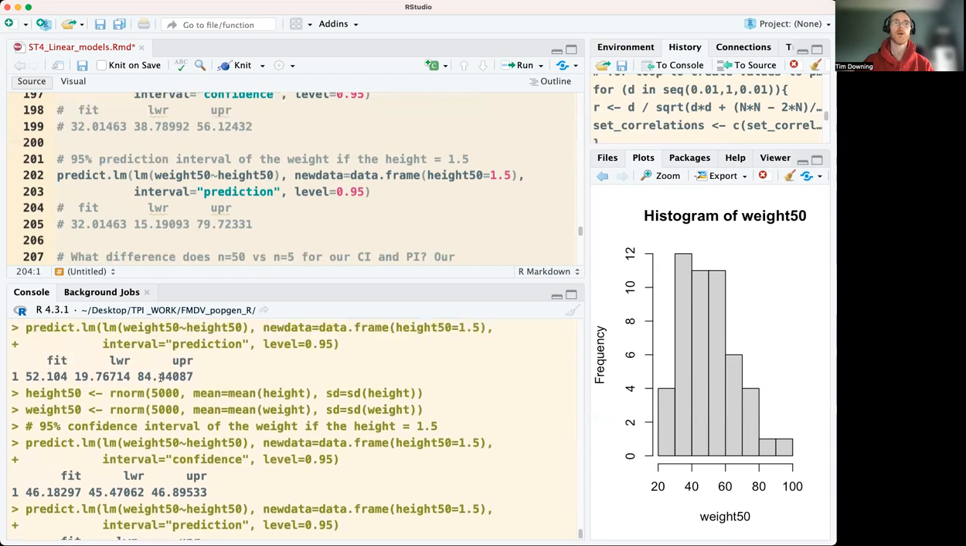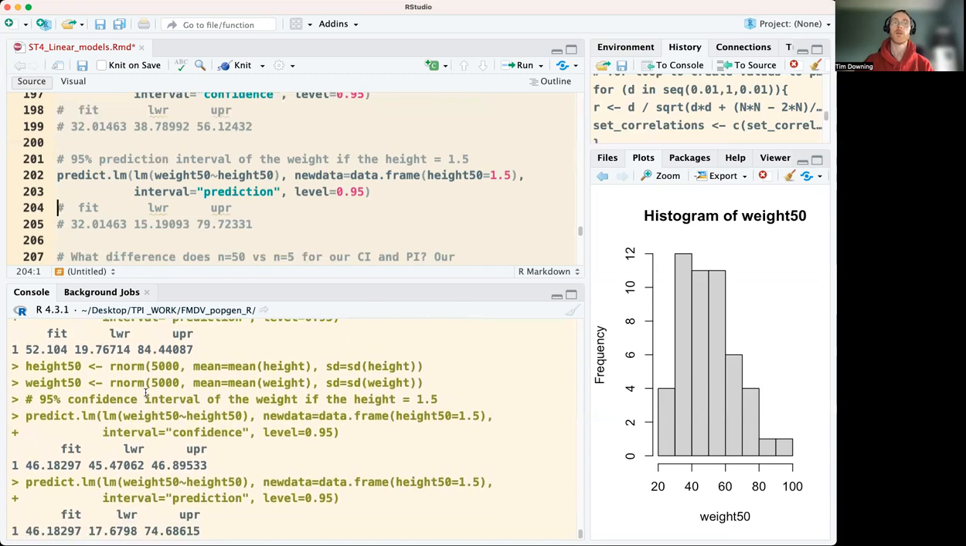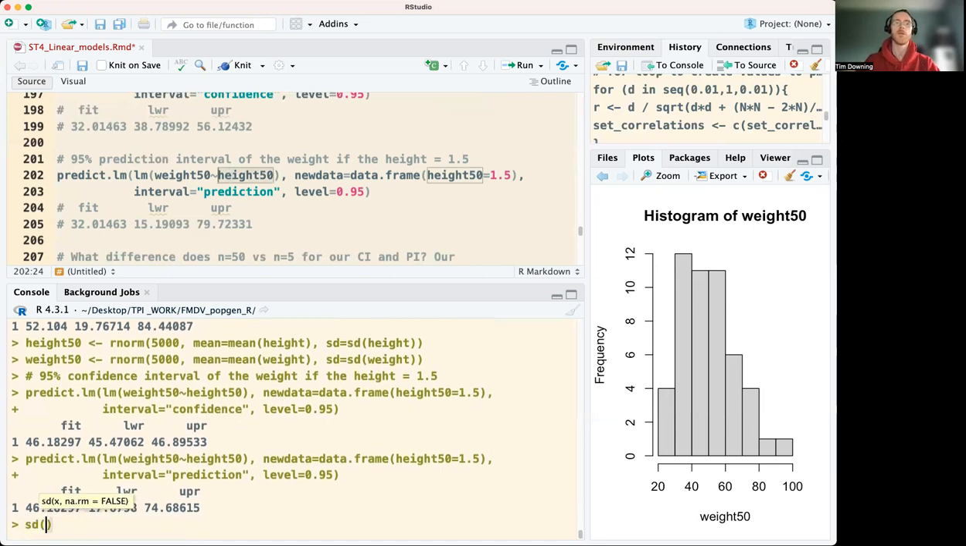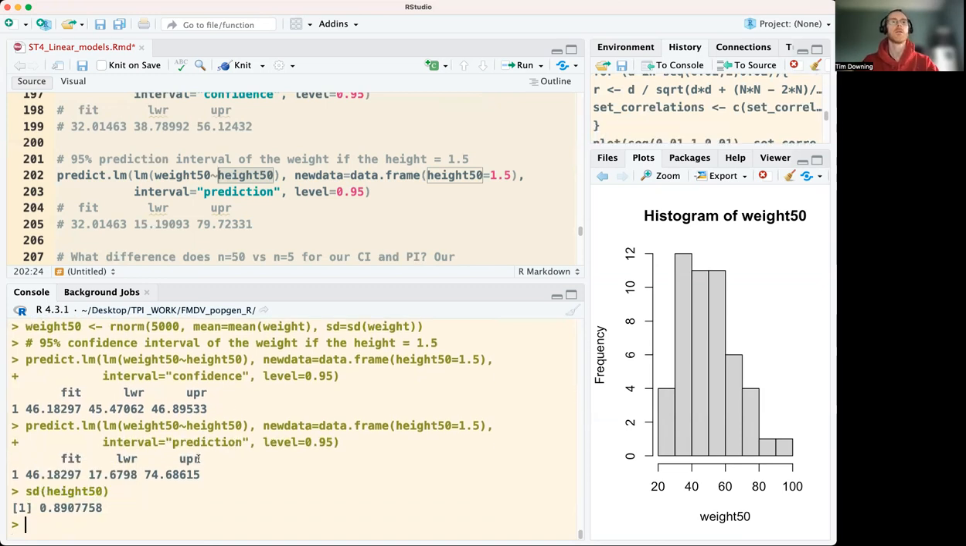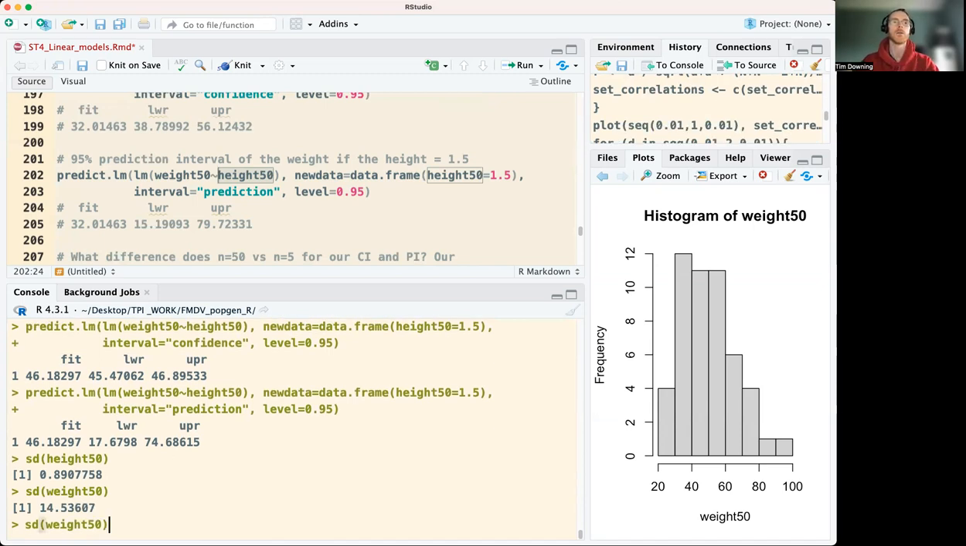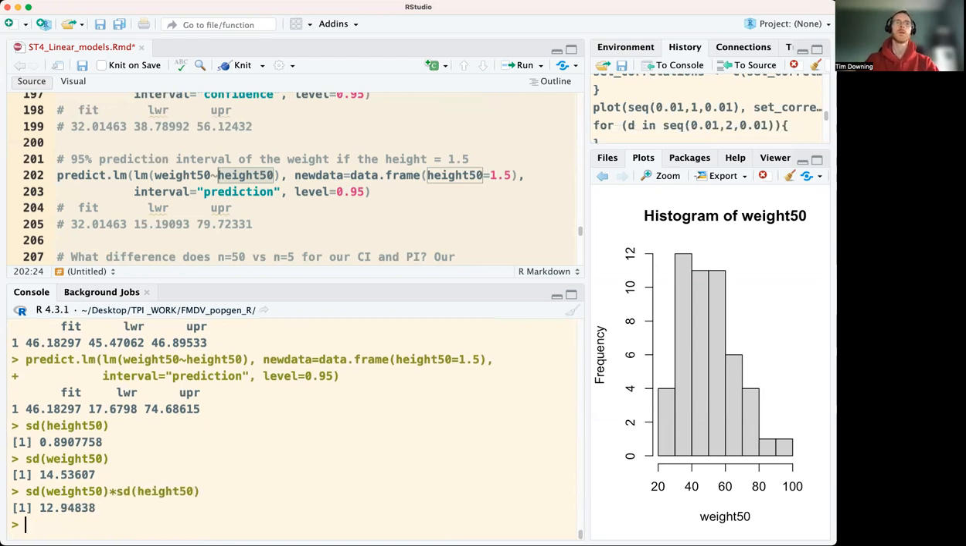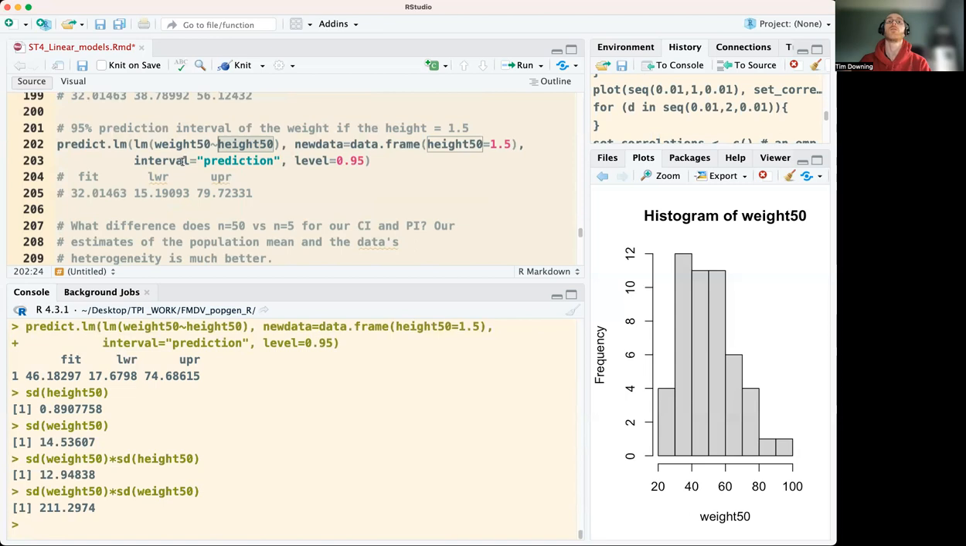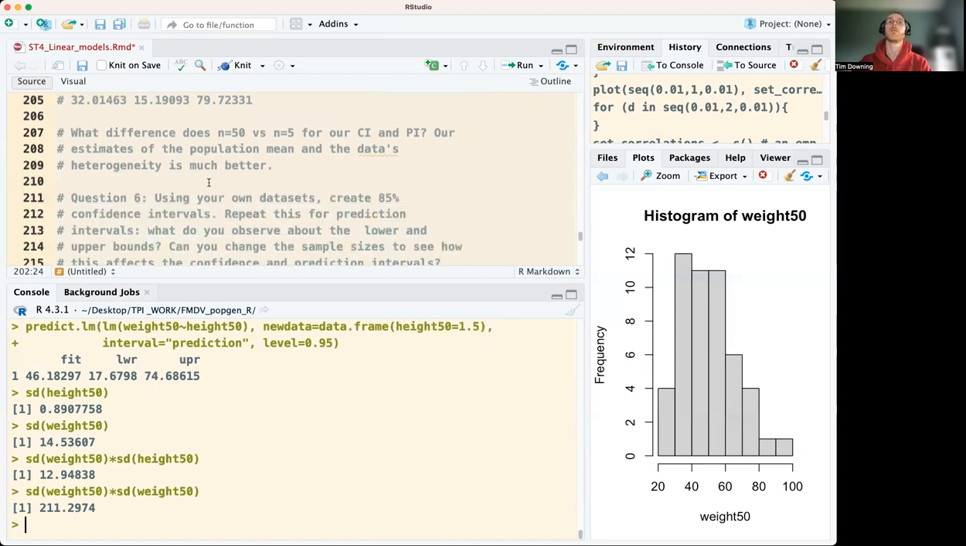So you see there's a wide amount of variation in our data set here, to put it simply. If you look at the standard deviation of the weight, you see that that's quite high. So if we square that to get the variance, that's going to be quite large. So the prediction interval reflects the underlying heterogeneity of the data.